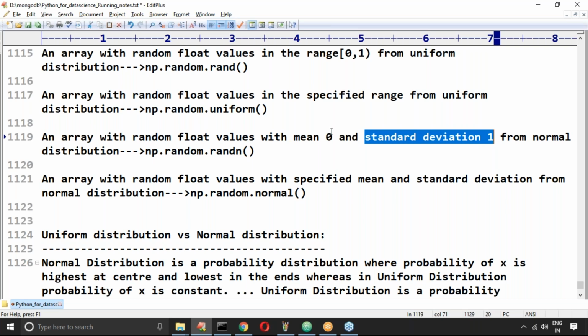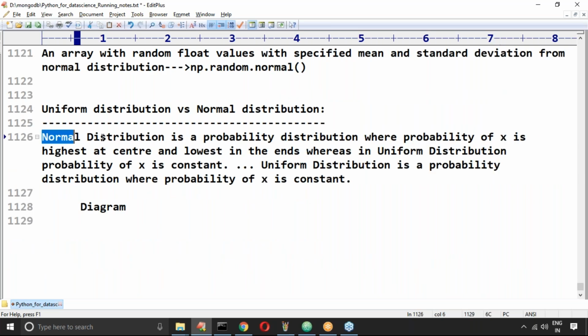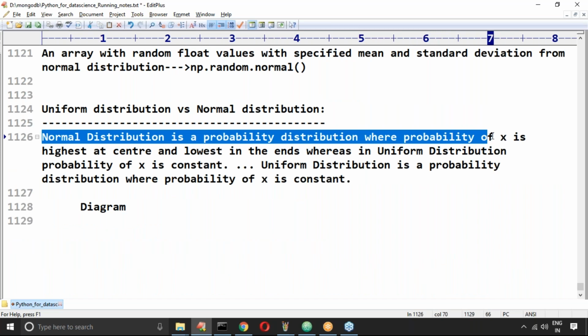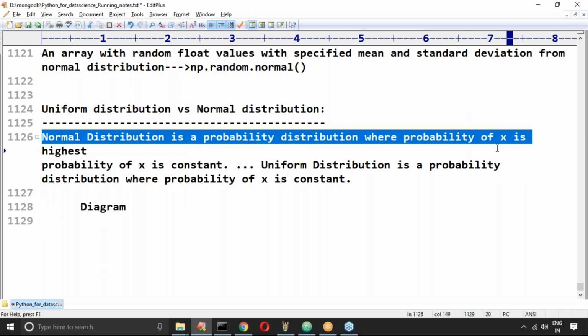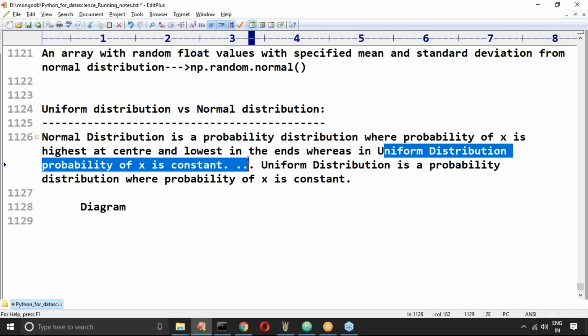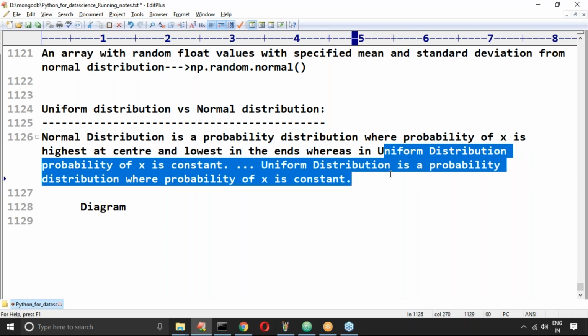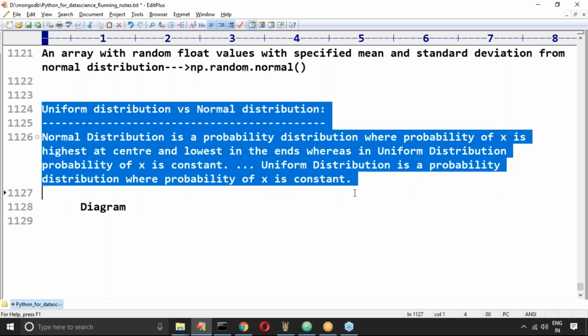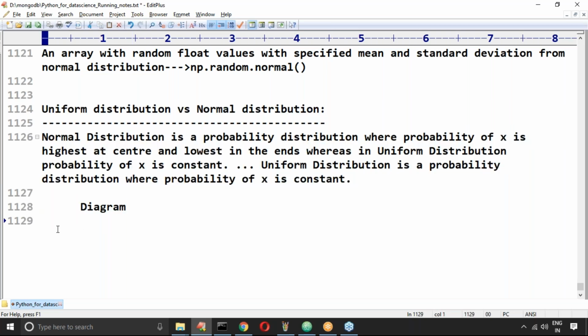Clear, right? Okay, sir, normal distribution is a probability distribution where the probability of x is highest at the center and lowest at the ends. Have you observed, right? Highest at center, lowest at the ends is called normal distribution. Uniform distribution is a probability distribution where the probability of x is constant. So this type of thing is by default considered as uniform versus normal distribution. Somewhere we had discussion about this type of terminology also. Any doubt up to this?